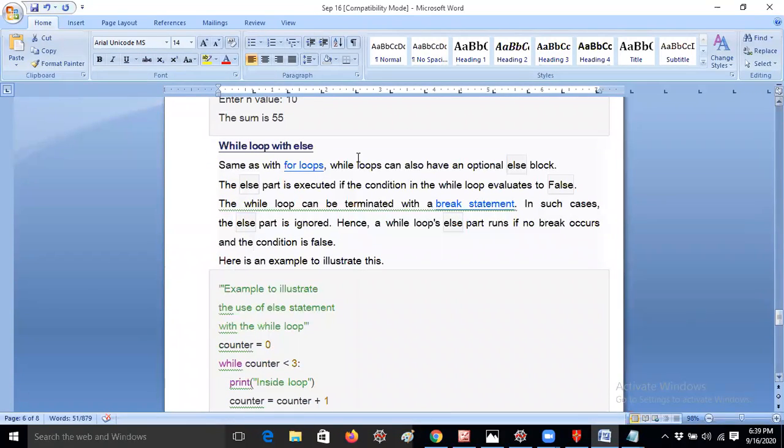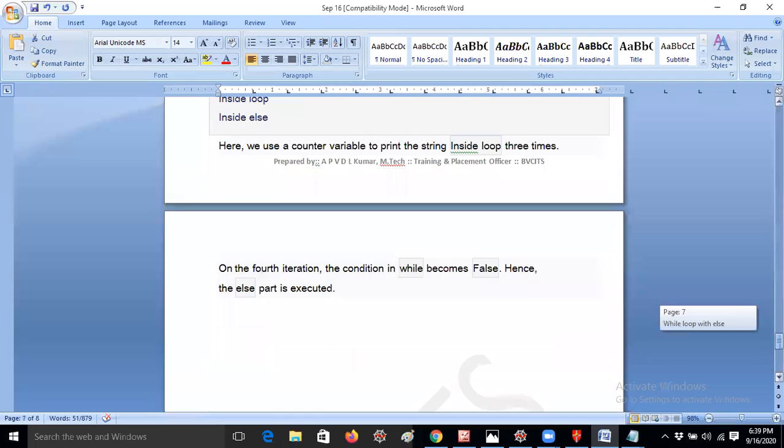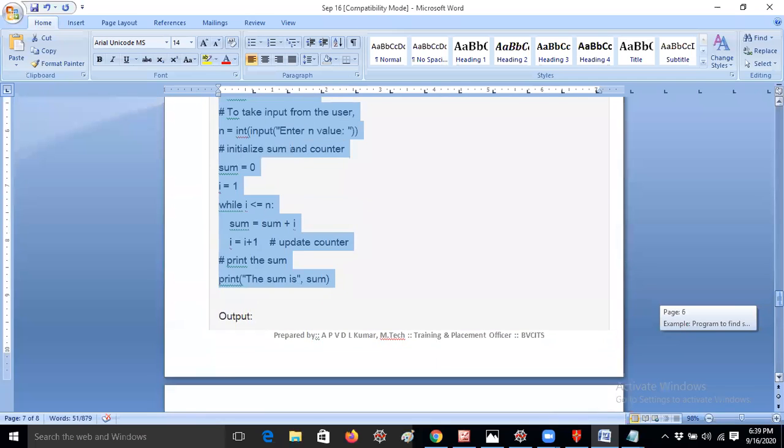So next, we have the same concept, while loop with else also. While loop with else. If I complete this, my part is completed for today. So within 2 minutes I will complete, guys.